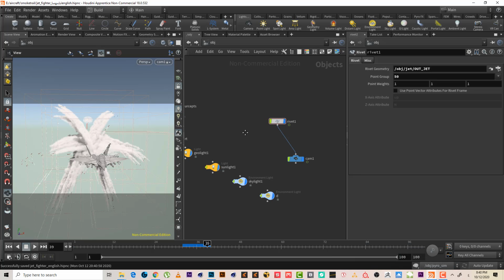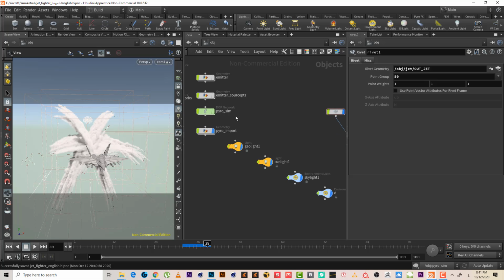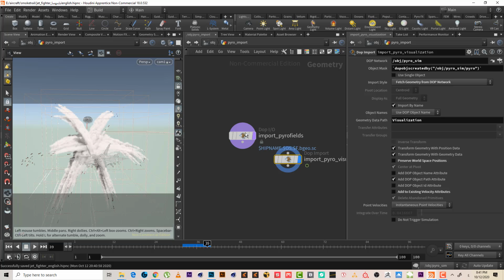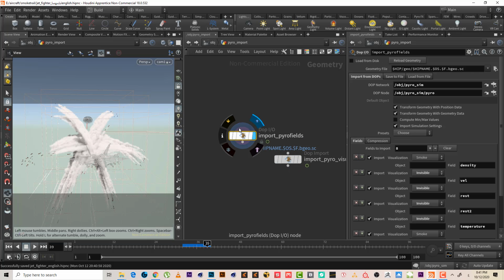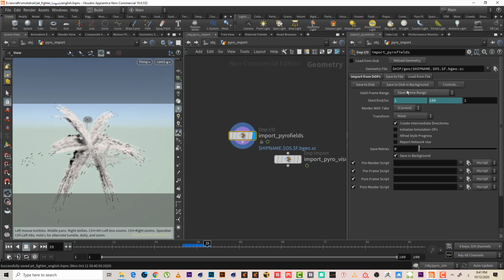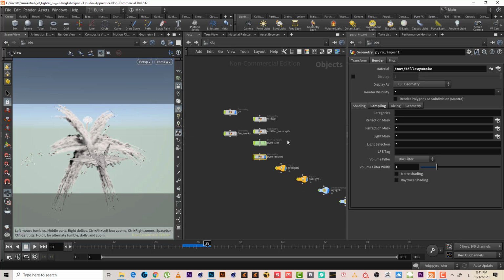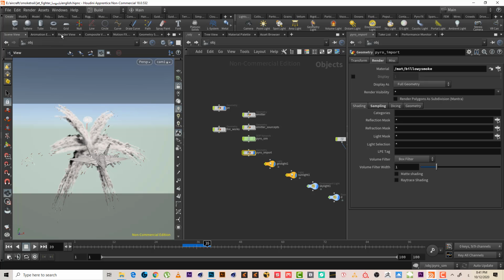Okay guys, so let's continue. It's better to go to the pyro import. We don't need this, this is for demonstration only. But anyway, it's better to cache what we have here. Just save to disk, and after caching, hit load from disk and reload. I don't need to do this now because it will take lots of time, and honestly I want to finish this one. So let's go to render.